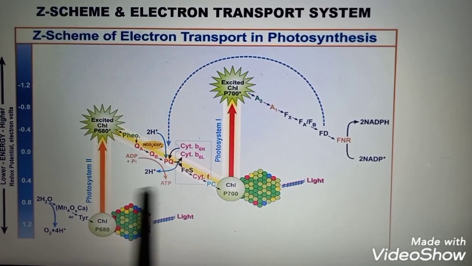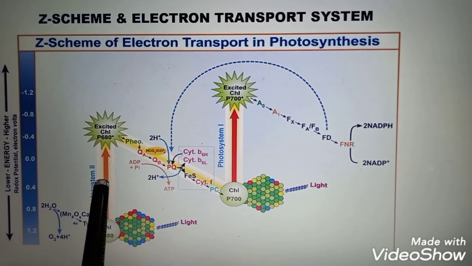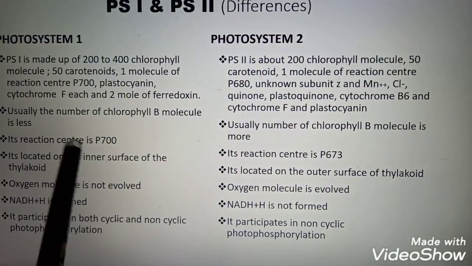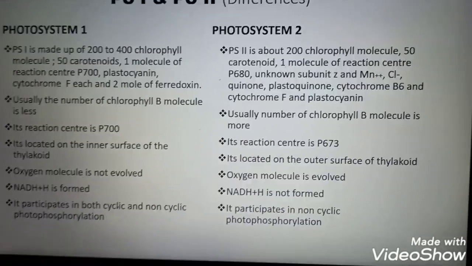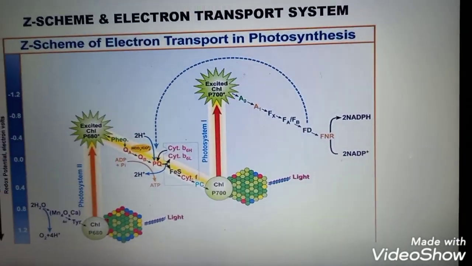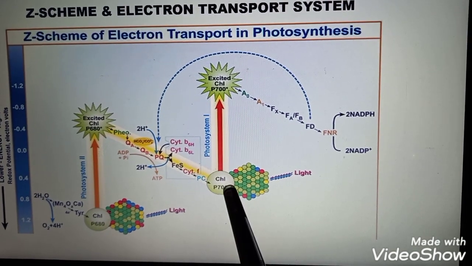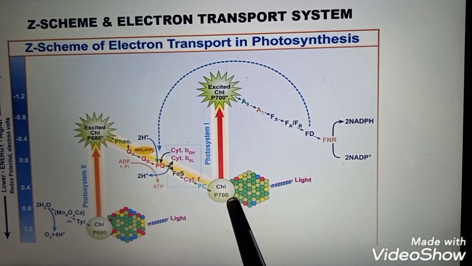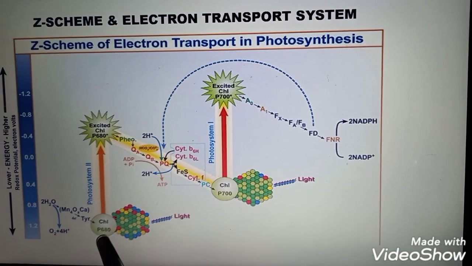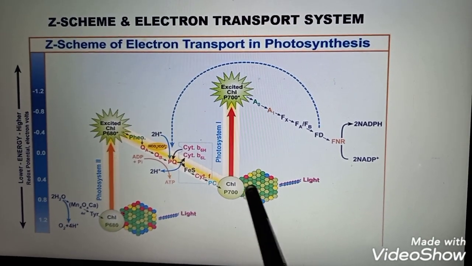Both systems, PS1 and PS2, are interconnected through different electron transport carriers. Both systems have chlorophyll molecules, carotenoid molecules and other photosynthetic pigments, and they absorb light quanta.